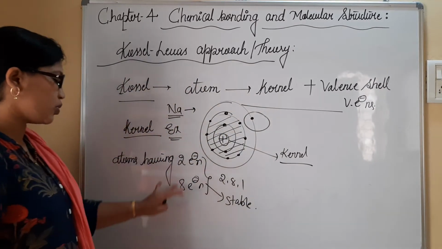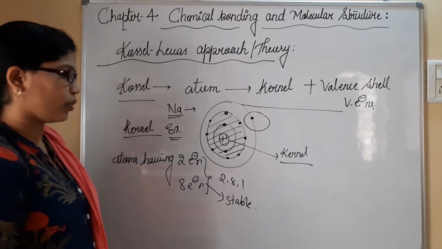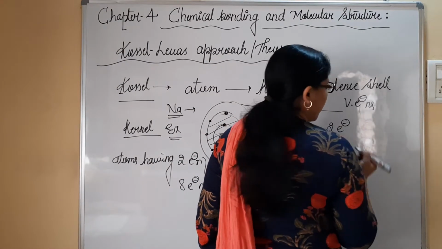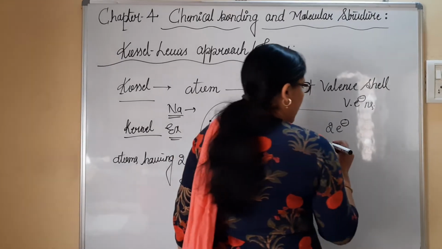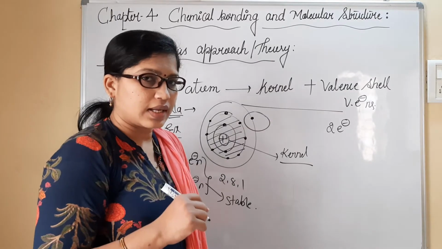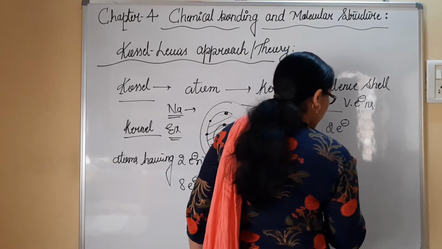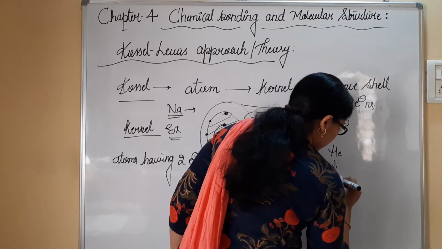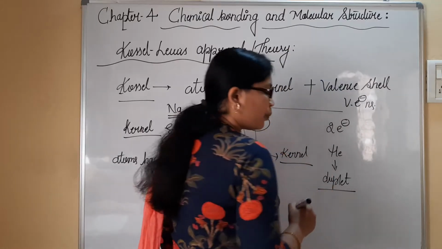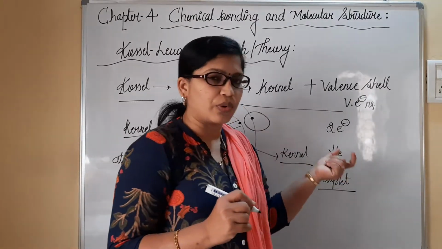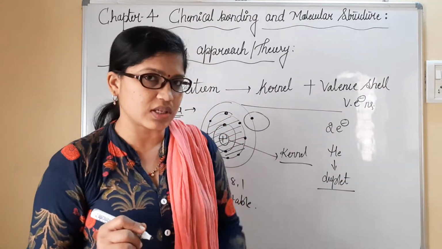Now the question arises, what do you mean by 2 and 8 electrons? Hydrogen has only 1 electron. If you consider helium, it has 2 electrons. Helium with 2 electrons can be referred to as a duplet state, and all the duplet state atoms or compounds are most stable.